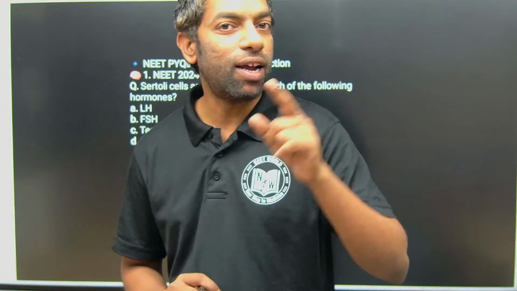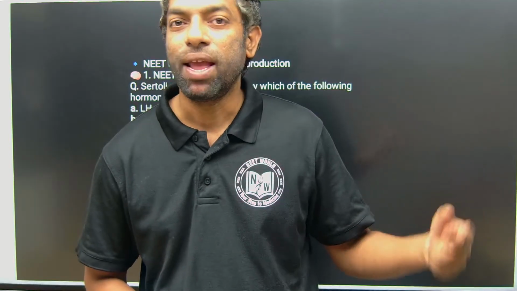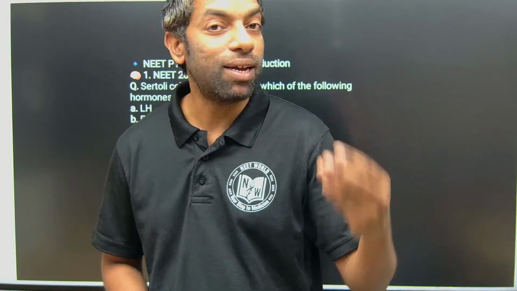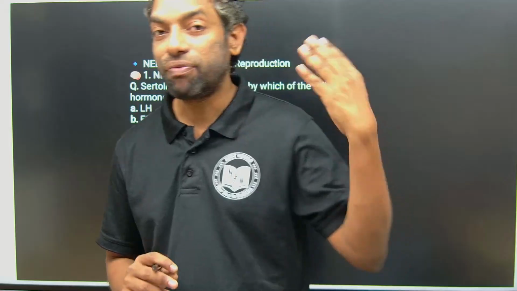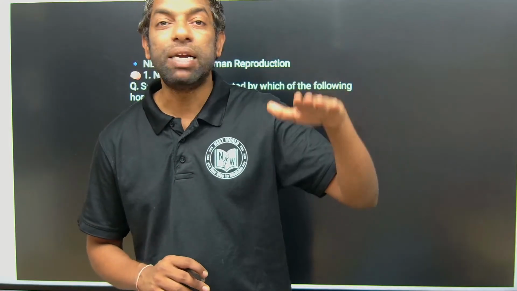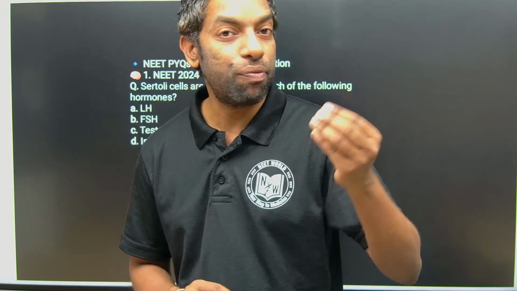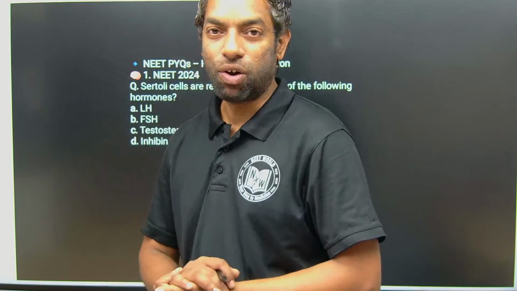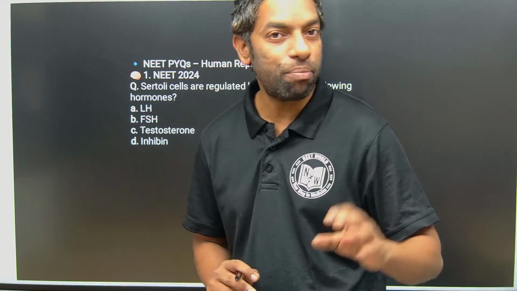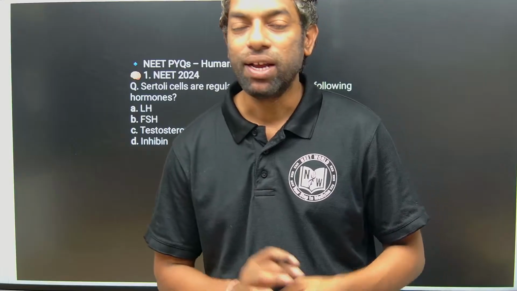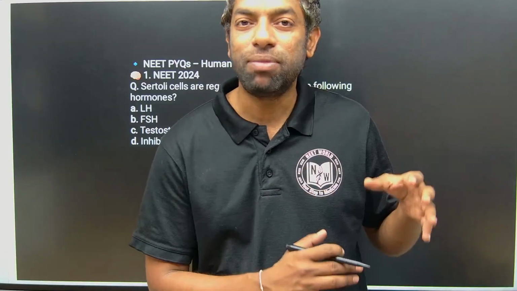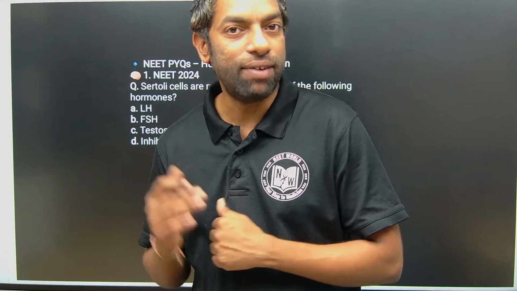Make sure there are 1 or 2 questions from the human reproductive system and 1 or 2 questions from reproductive health. Out of 45 questions, about 3 to 4 questions come from this topic. This is the most important topic in human physiology. It also needs in-depth analysis while reading NCERT line by line.